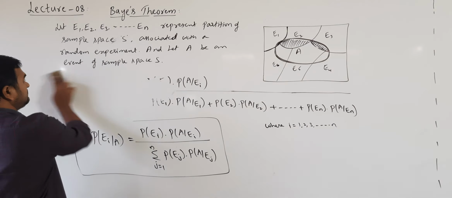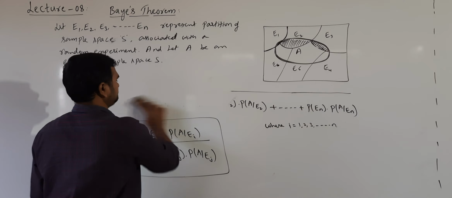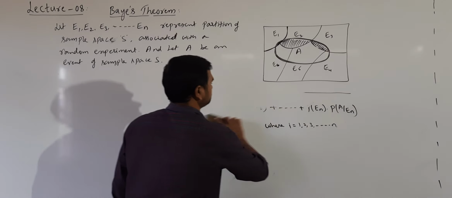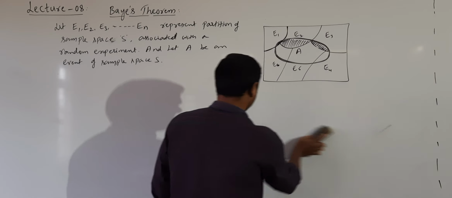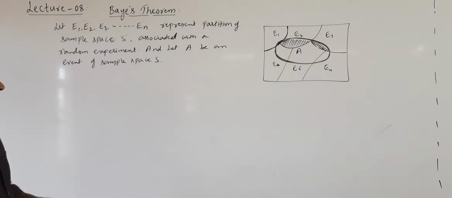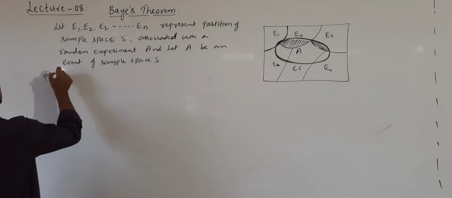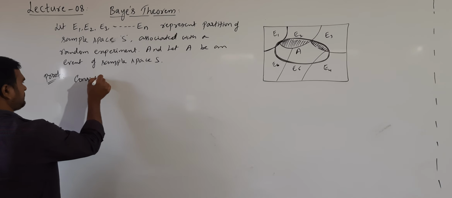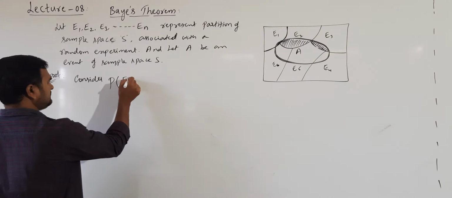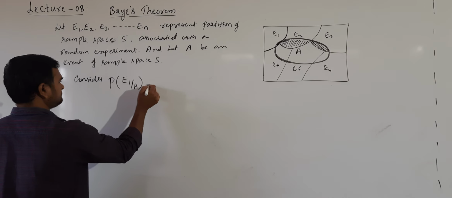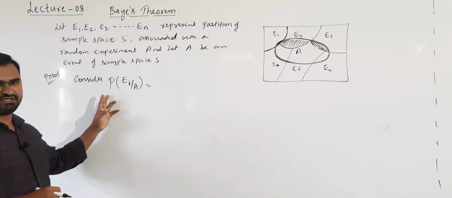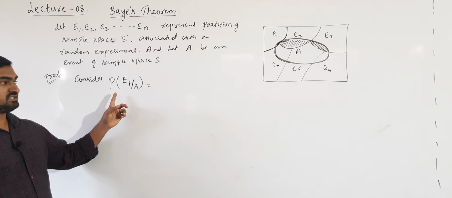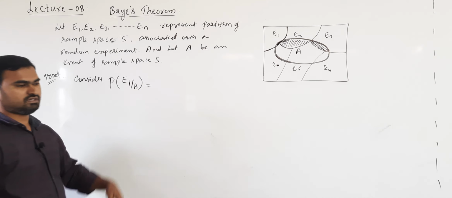So remember the statement, now the proof. Consider the left hand side, P of Ei given A. By the definition of conditional probability, how can you write P of Ei given A?